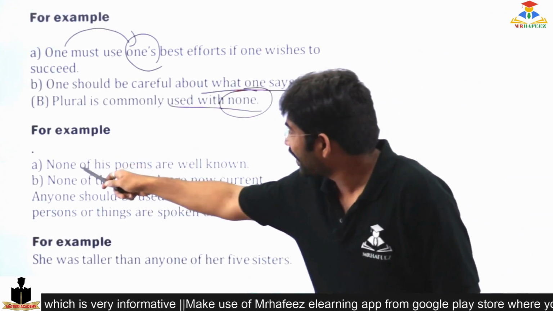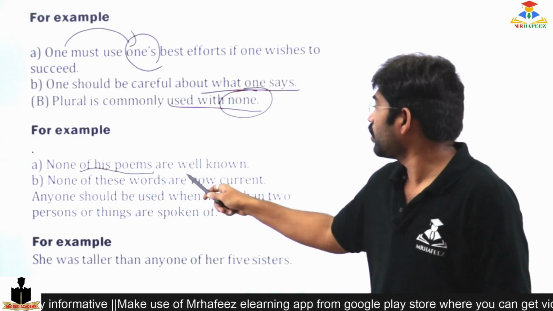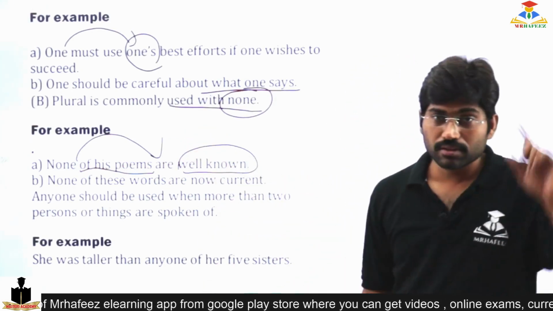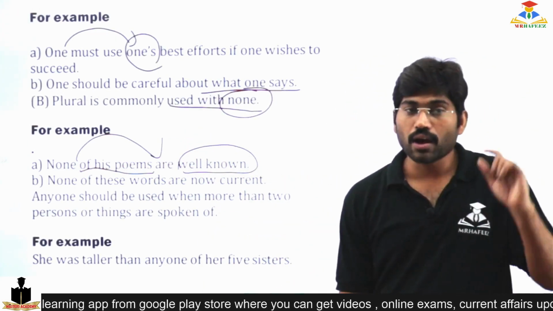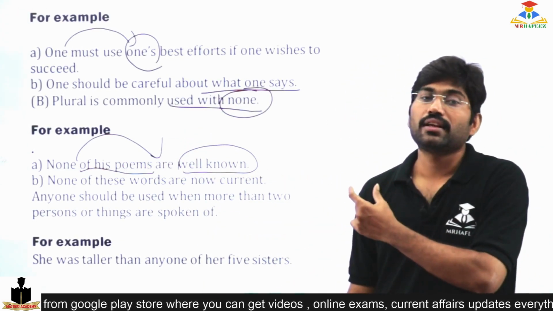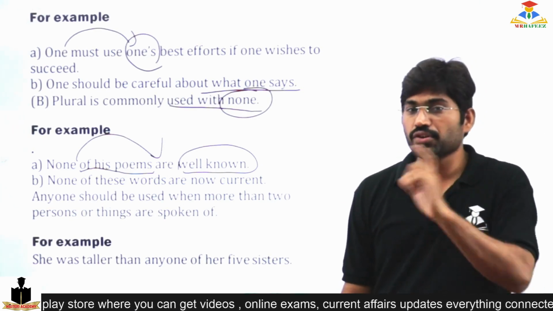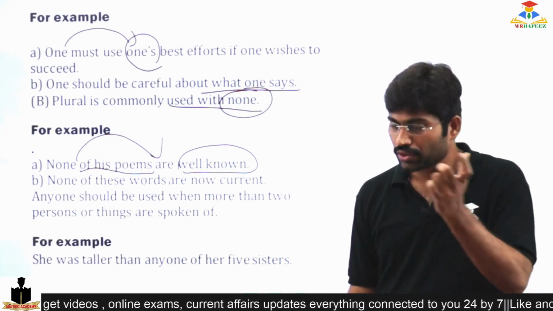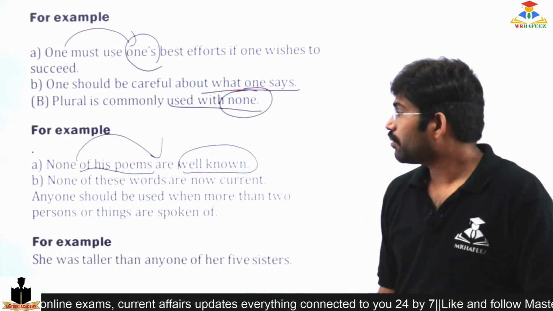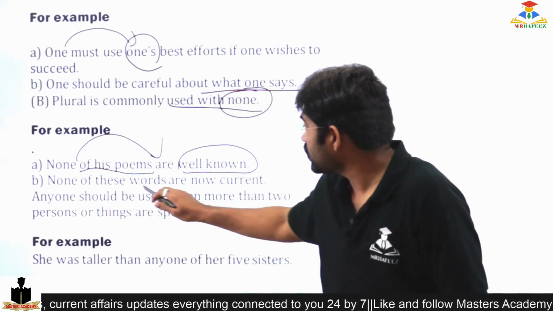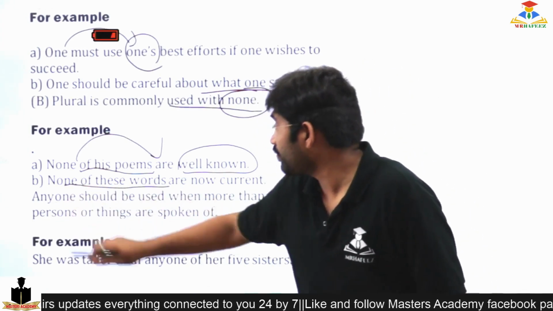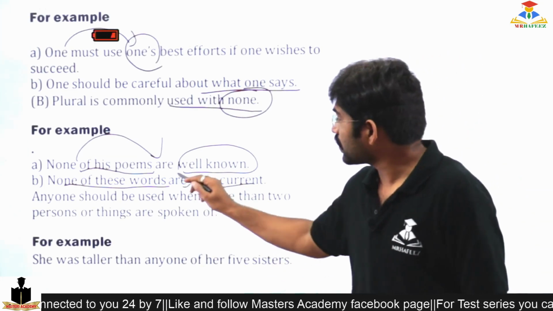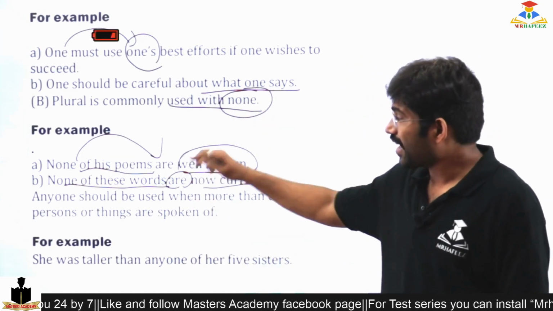So, none of his poems are well known. The same was explained with nouns: if the word none is involved, I should use plural. In pronouns also, if none is used, you should use the plural form. So none of these words are now current. Again, are is used, because none is there.